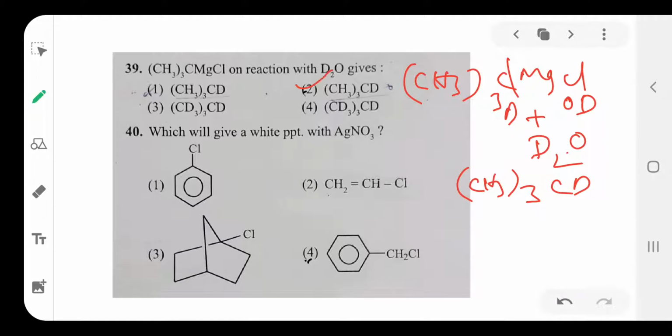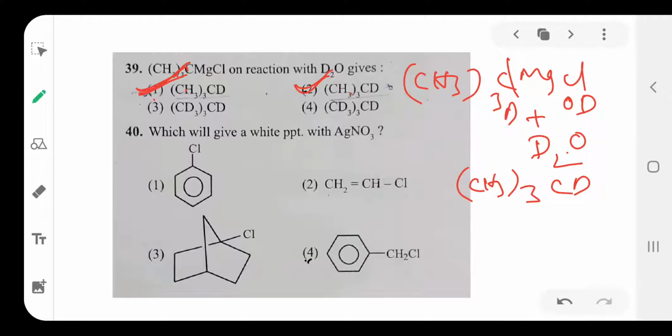So option 2 is correct, but actually here the first and second options both give the same product. Okay, the second option is correct. They give two options, both are the same, that's why options 1 and 2 are both correct. CH3 thrice CD, both are correct.